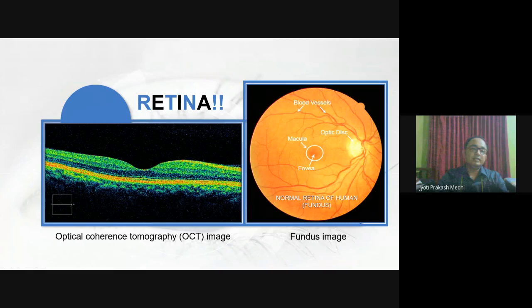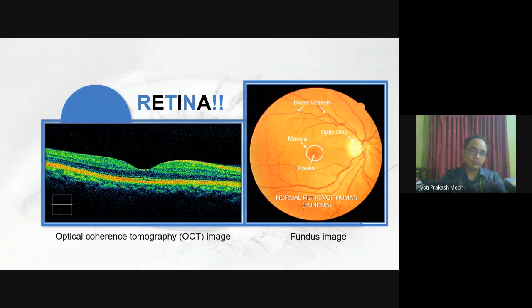Now, along with this, there are different blood vessels which nourish the retina. Now, here in OCT images, we can see the various layers of the retina. This is a cross-sectional view of the layers. That means in a fundus image, we can see only the top portion of our retina, but what is there inside the retina can be visible only through OCT images.